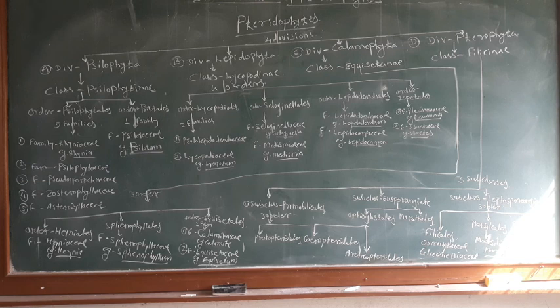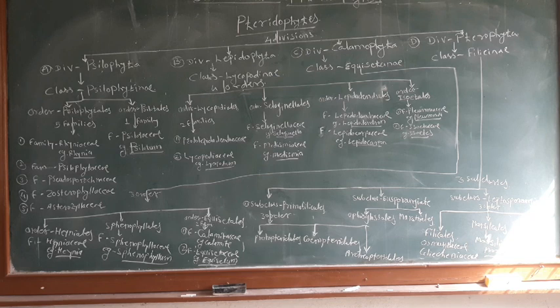The sporangia are in sori and develop on the abaxial surface of the sporophyll. The members are homosporous as well as heterosporous. Homosporous means only one type of spores is present, and some genera are homosporous, but many of them are heterosporous and show different types of spores.